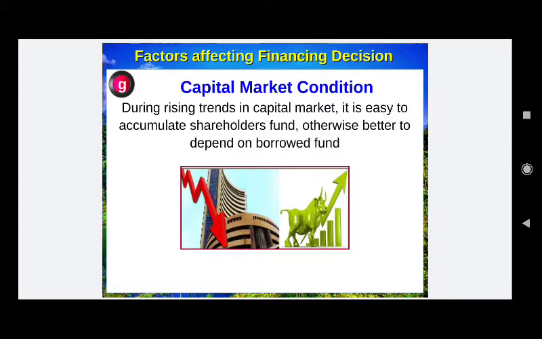But if the capital market is bearish, not bullish, bearish means the market is going down. So it is very hard for a company to raise funds in the form of shares for a new venture. It will be more likely to go for debts when the market is going down.